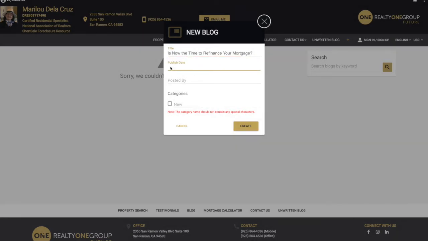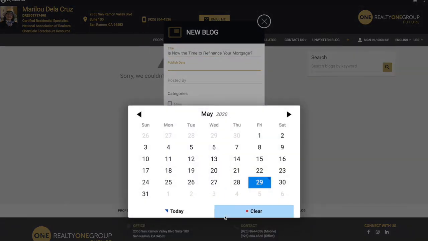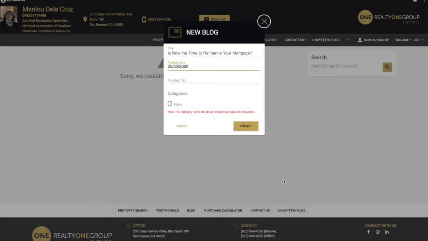The publish date. So for the publish date, if you click today or a day in the past, it means it's gonna be automatically posted once you save it. If you wanna be able to save it as a draft, you have to click and select a publish date in the future. So in this case, we're gonna select tomorrow as our publish date, and then posted by, we're gonna use our name, in this case, Mariluz.